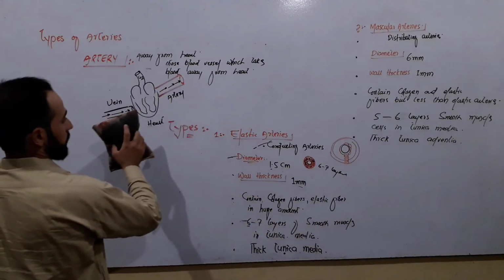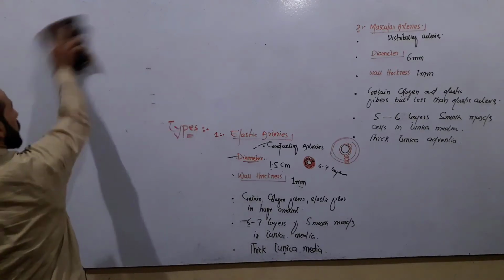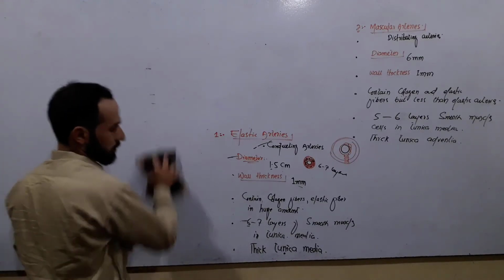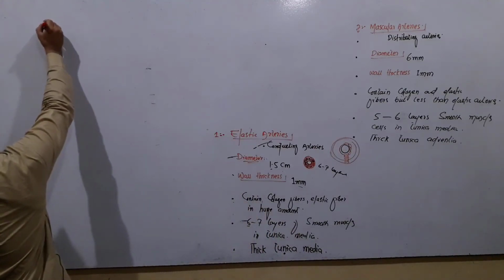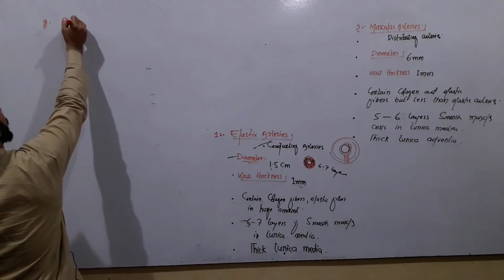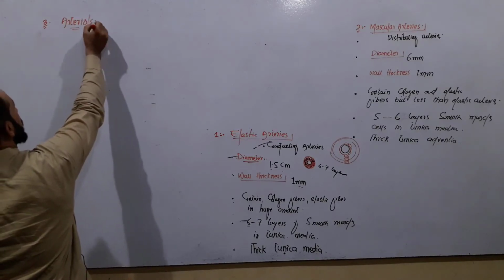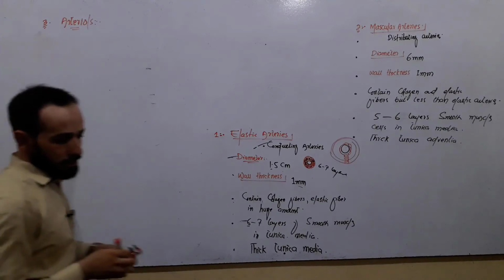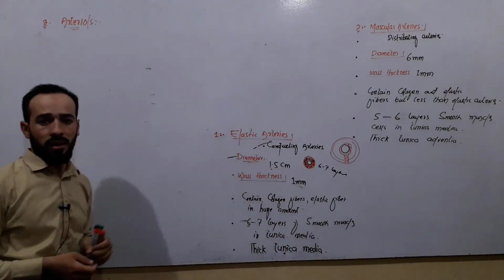Okay, the third type of arteries that we have in our body is the arterioles. Arterioles, right? And arterioles have a very small diameter than the muscular arteries.